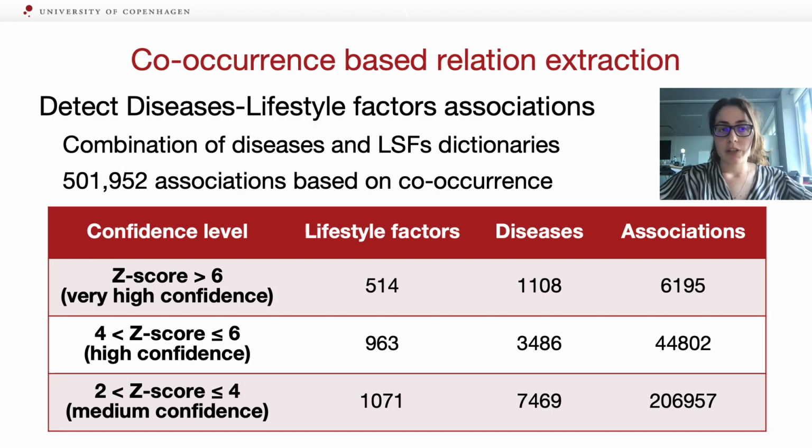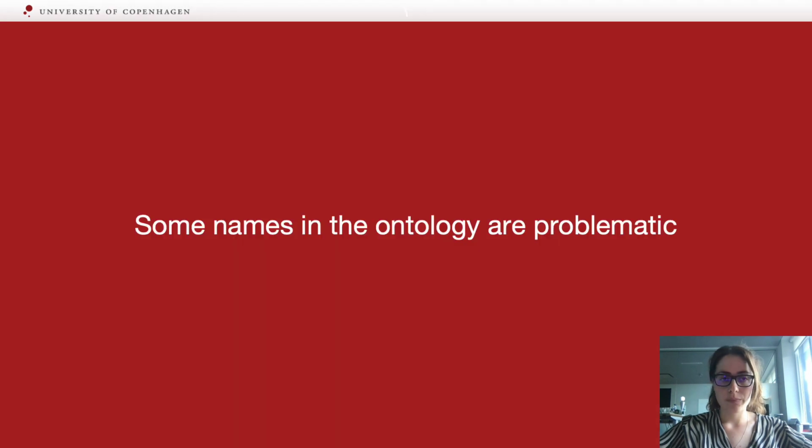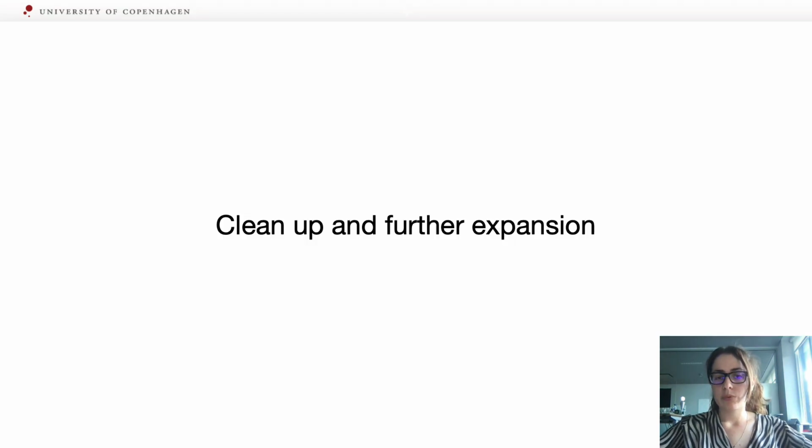So the simplest form of relation extraction is simple co-occurrence. So we look at names that show up together a lot. And in our case, we had almost 500,000 associations based on co-occurrence, and many of them were high scoring, almost 50,000. And these high scoring ones, after some random sampling and checking, we saw that provided us with some related pairs. But the other thing that we found at these steps is that there are some names in the ontology that are still problematic. So we decided that we need to do some cleanup and further expansion, and this work is currently in progress.